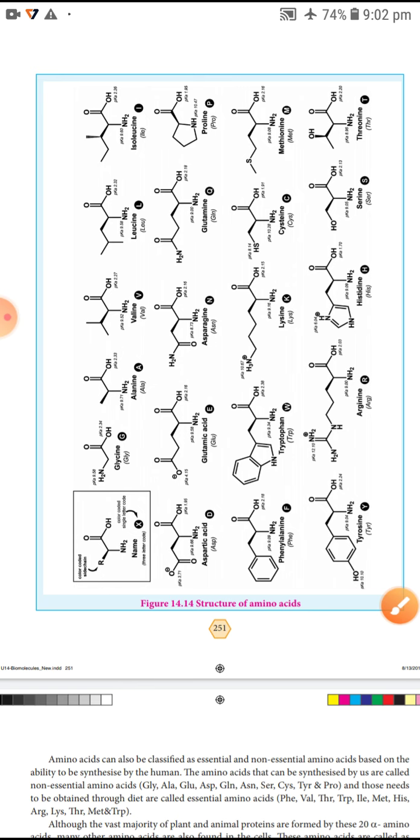The second one is alanine, with the code ALA.